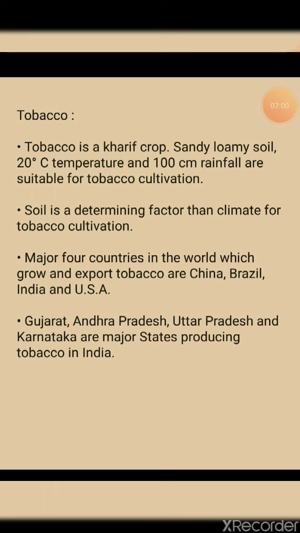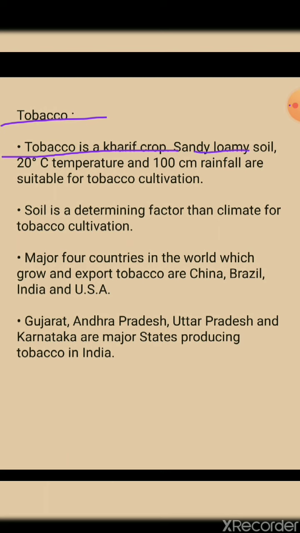Next, now we will move on with tobacco. Tobacco is a kharif crop. What type of crop is tobacco? Kharif crop. Kharif crop means monsoon crop.